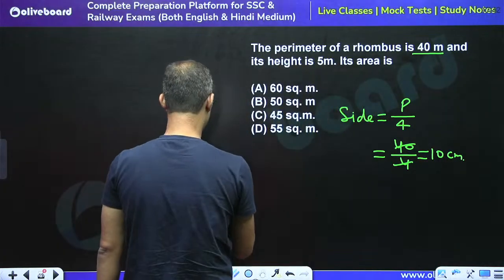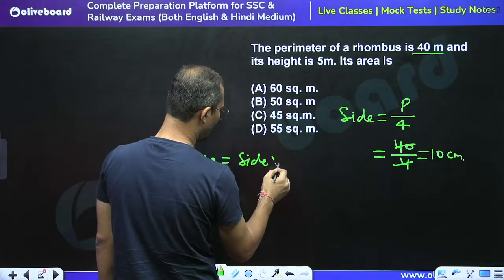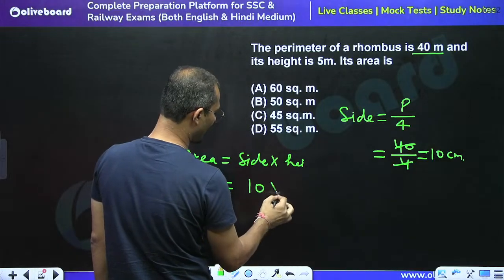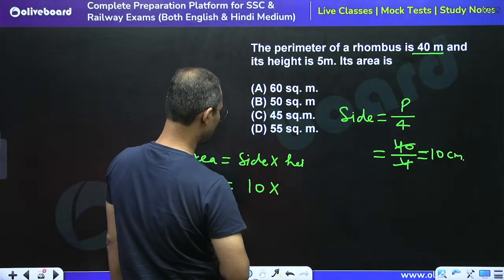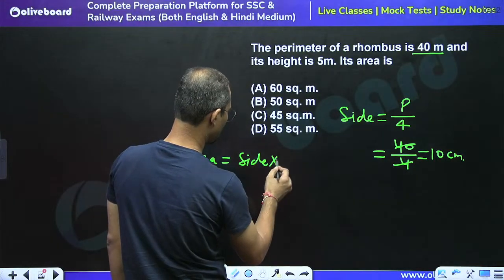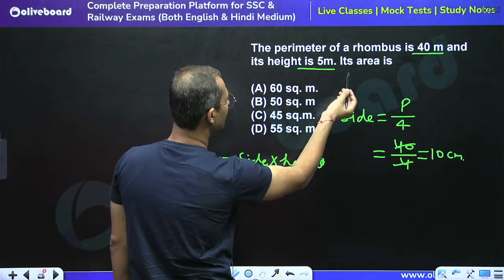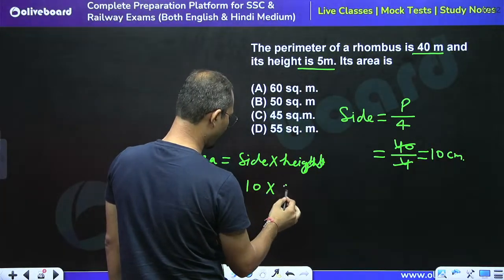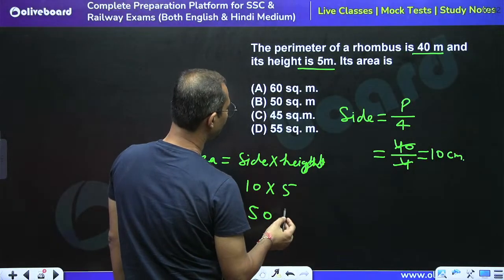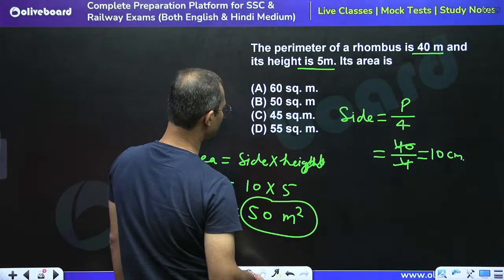So what is the area? We can say that area is equal to side into height, right? The side is 10 and height is how much? What is the height? Height is equal to 5, right? So we can say that 10 into 5 is equal to 50 meter square. 50 meter square is the right answer.